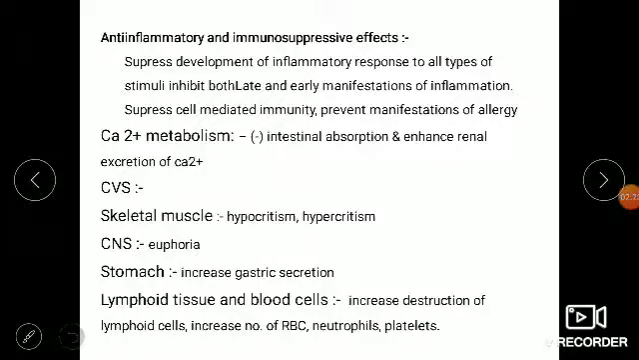Coming to calcium metabolism, absorption decreases and excretion increases. So calcium is lost, and bone diseases such as osteoporosis and osteomalacia occur. In the cardiovascular system, it increases sodium and water retention, so hypertension will be there. In skeletal muscles, redistribution of fat occurs and weakness of muscles can occur. In the CNS, disturbance and euphoria can occur.